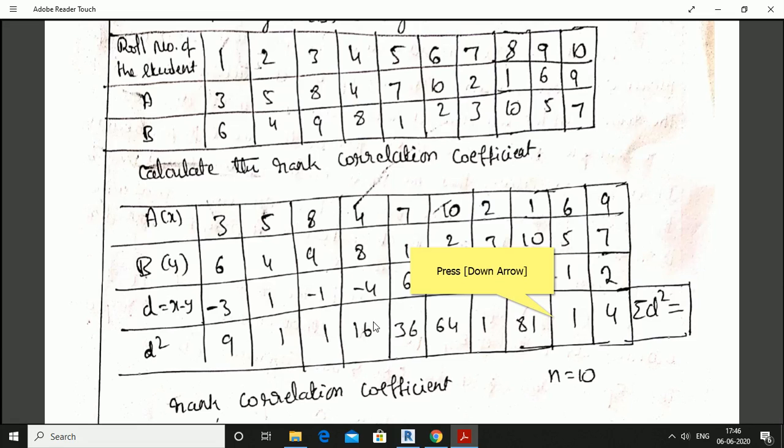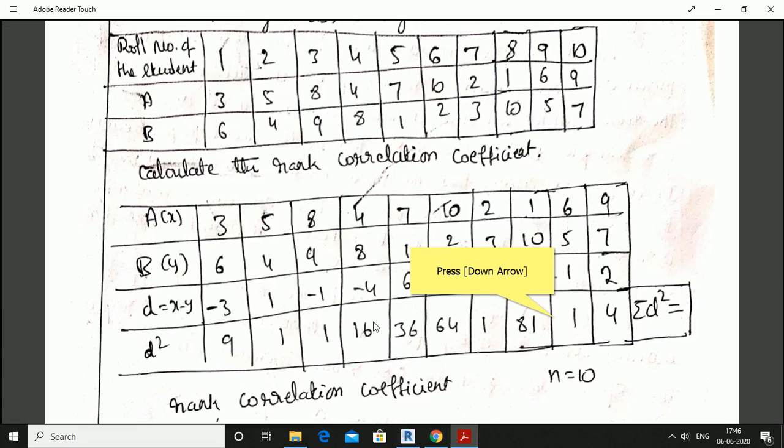I find their difference, d equal to x minus y: 3 minus 6 is minus 3, 5 minus 4 is 1, 8 minus 9 is minus 1, 4 minus 8 is minus 4, 7 minus 1 is 6, 10 minus 2 is 8, 2 minus 3 is minus 1, 1 minus 10 is minus 9, 6 minus 5 is 1, 9 minus 7 is 2. These are the differences in the x and y values.